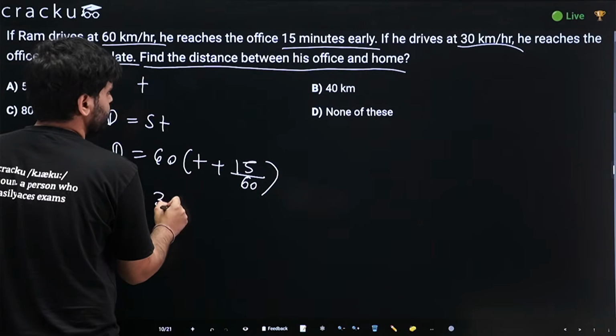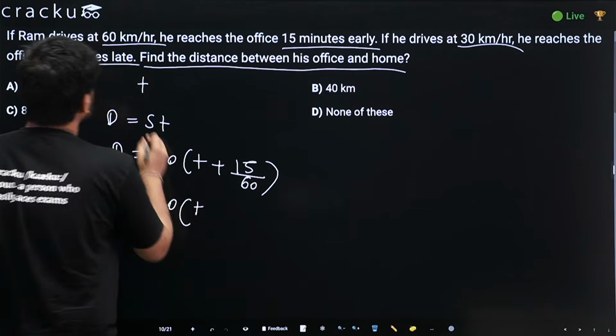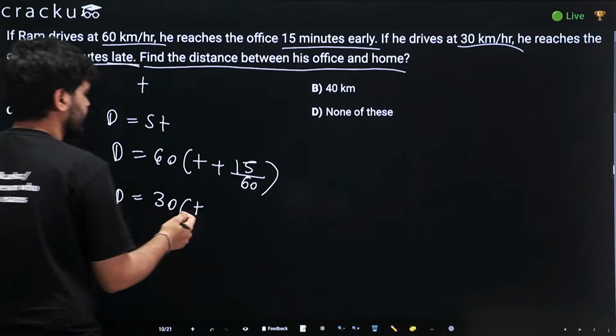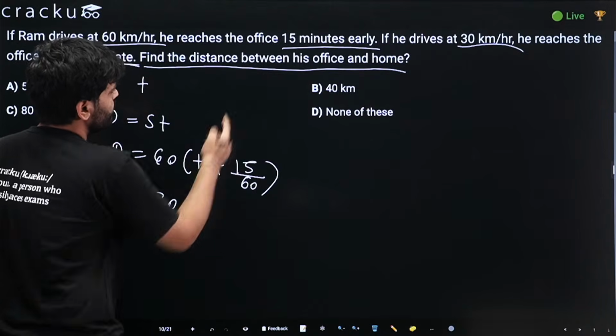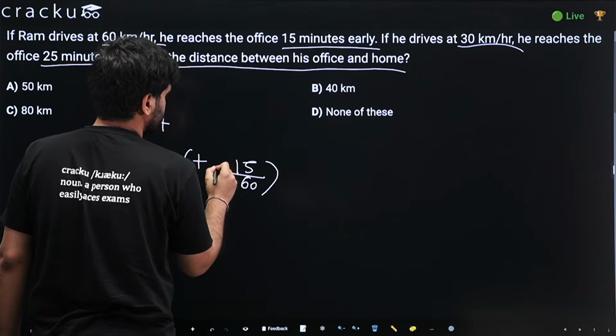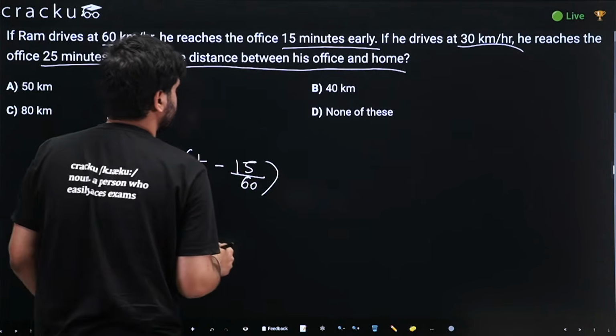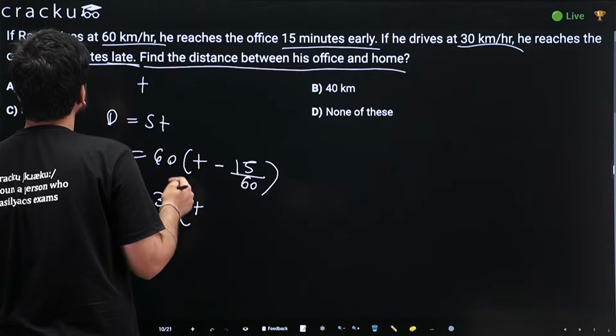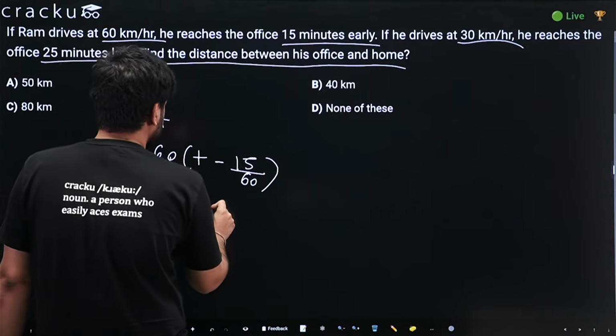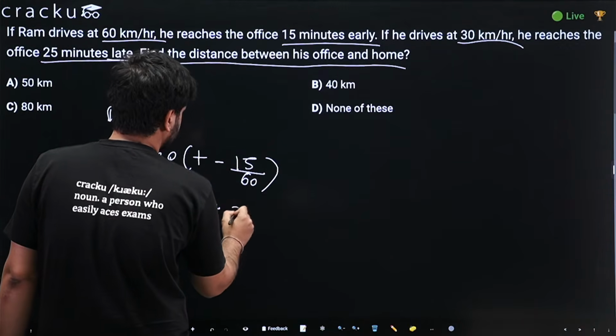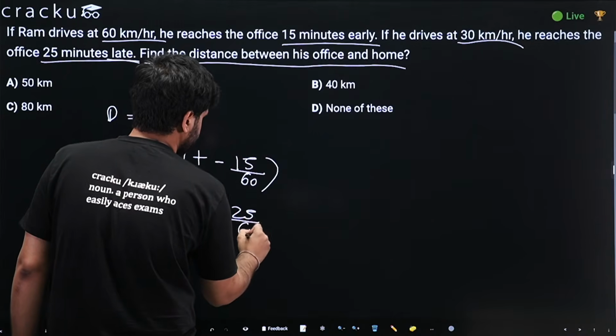It would be 30 into t. It is 25 minutes late. My bad, the first one was early, so it should be t minus 15 by 60. In the second case, it is late, so it would be t plus 25 by 60.